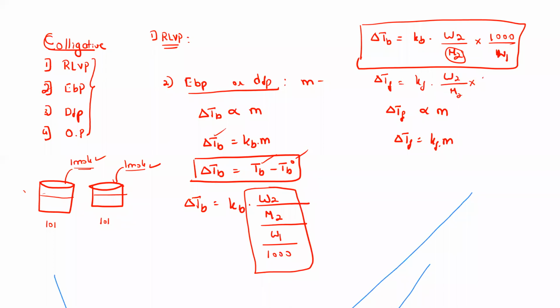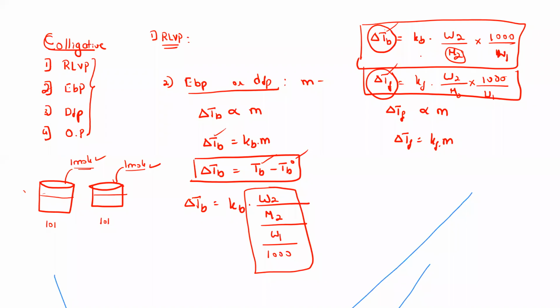See, there is no change at all, only F is different here. Okay, 1000 by W1. And what will be the given thing here? Usually they will either mention the difference value, or they don't mention. Don't worry, do higher value minus smaller value. You can get the delta TF or delta TB.